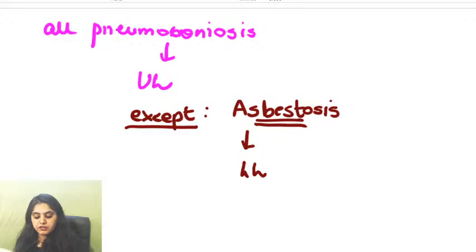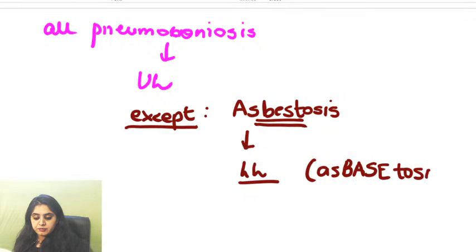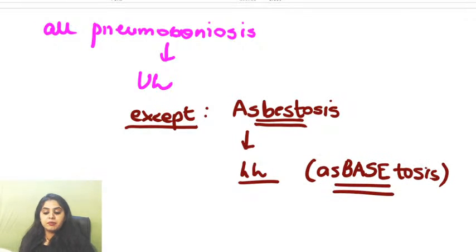Asbestosis will involve the lower lobe, the base of the lungs. Remember, instead of calling it asbestosis, now we'll call it bastosis, because this involves the base, lower lobe. All other pneumoconiosis involve the upper lobe.